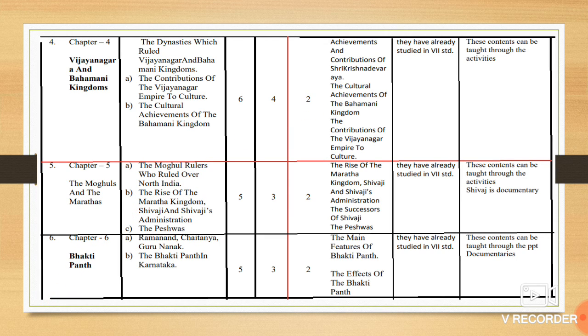Coming to chapter number 5, the Mughals and the Marathas: the rise of the Maratha kingdom, Shivaji and Shivaji's administration, the success of Shivaji, and the Peshwas. All this content has been reduced, that means dropped. Bhakti Panth, the main features of Bhakti Panth, and the effects of the Bhakti Panth are the two units that have been reduced from chapter number 6.